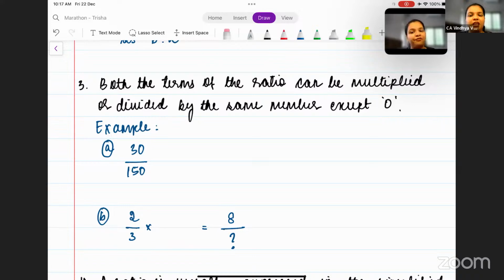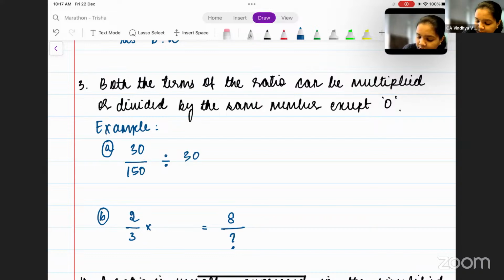Now here I've given you an example, 30 by 150, which can also be written as 30 is to 150. Now this 30 and 150, can you simplify it? Of course you can. How? You can divide both the numbers by 30, correct? 30 ones are 30 and 30 fives are 150.